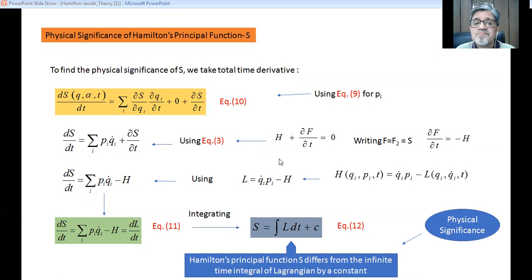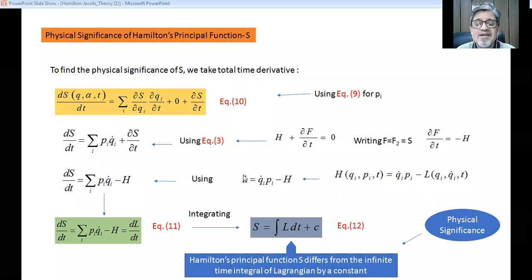So we can replace F by F2 and ultimately by S. So from this particular equation we can write H is equal to minus del F by del T. We can equivalently write minus del F2 by del T, or equivalently we can write del S by del T. And if we take the negative sign on the other side, del S by del T is equal to minus H. So here we can write del S by del T, and this is represented as summation Pi Q dot I minus H.